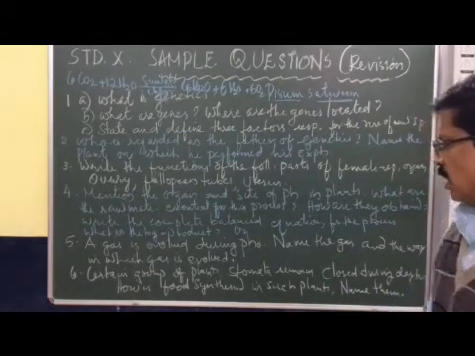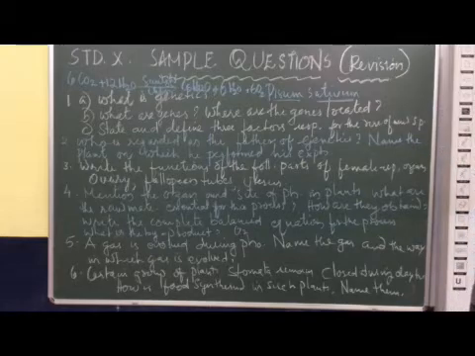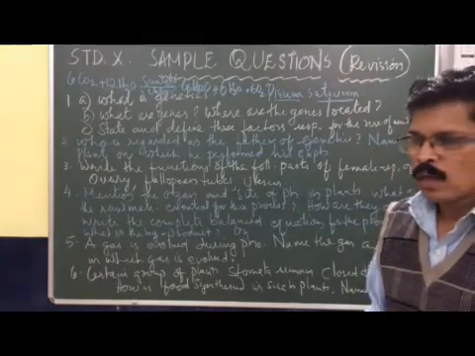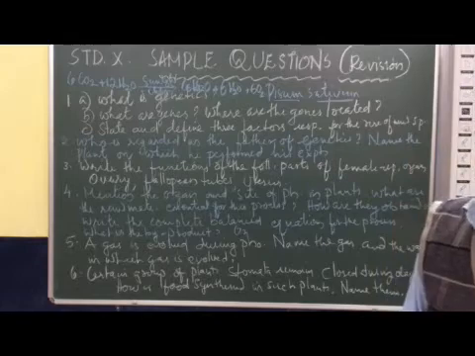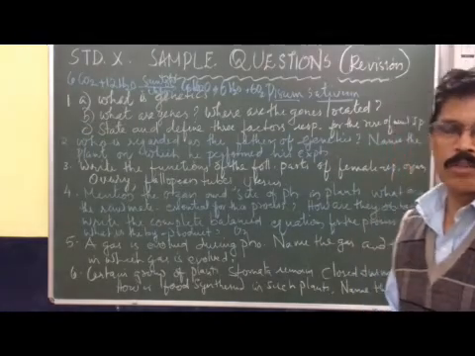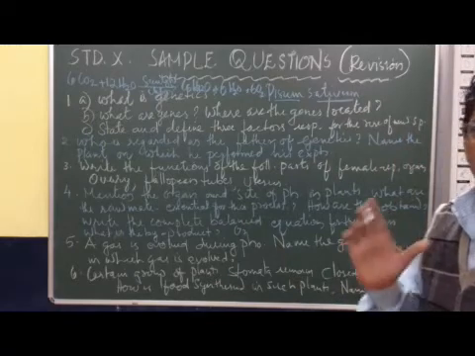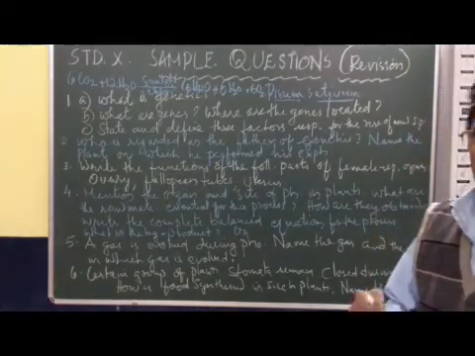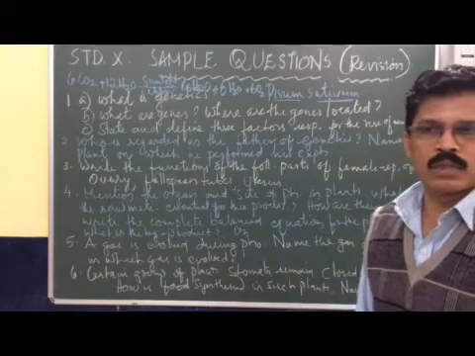Now, the sixth one. In a certain group of plants, stomata remain closed during the daytime. How is food synthesized in such plants? Name them. Certain groups of plants are desert plants or xerophytes like cactus, opuntia, asparagus, euphorbia, sorghum. Many types of desert plants or xerophytes are there. They close their stomata during the daytime to reduce the loss of water through transpiration.